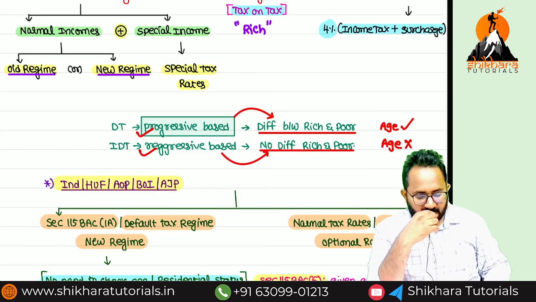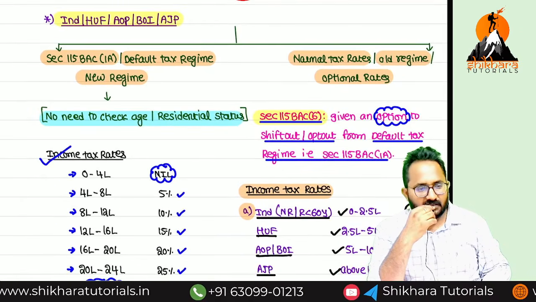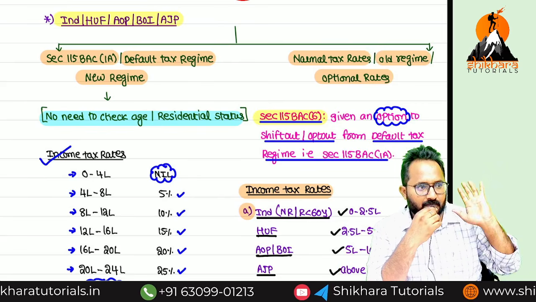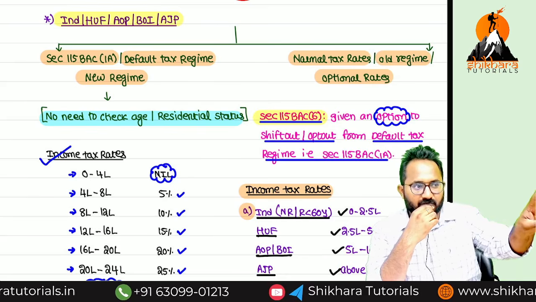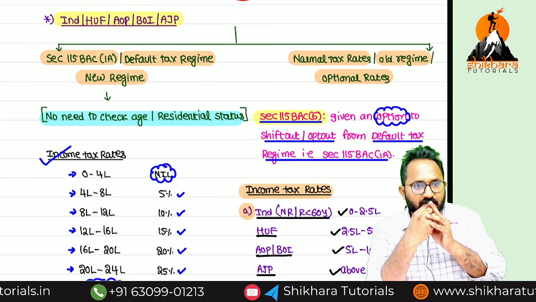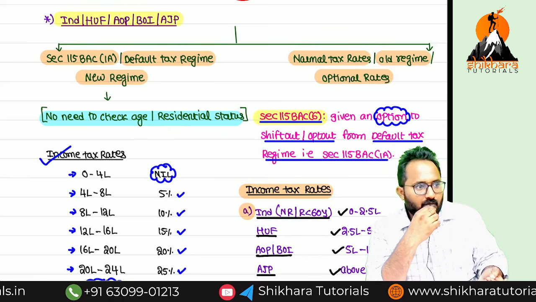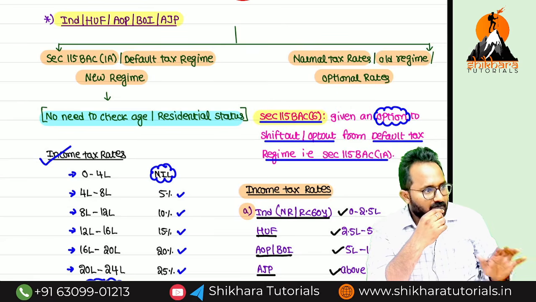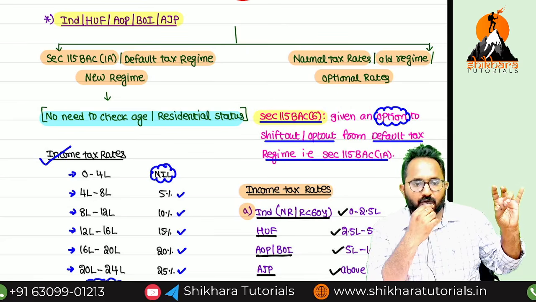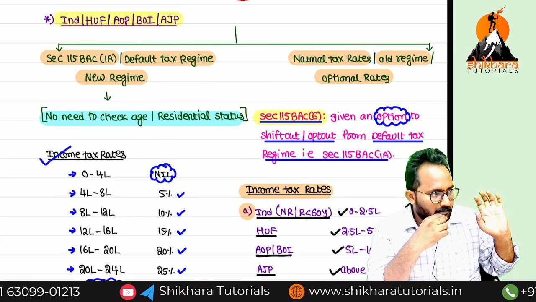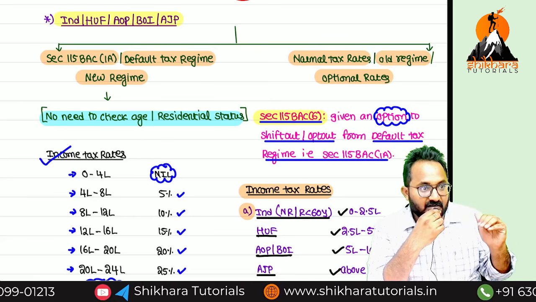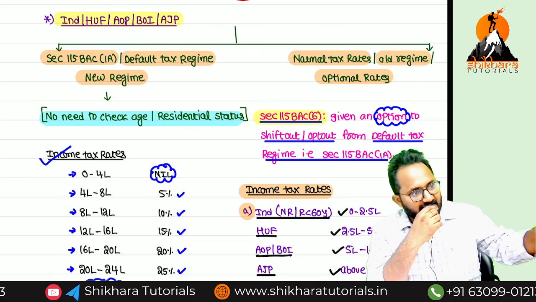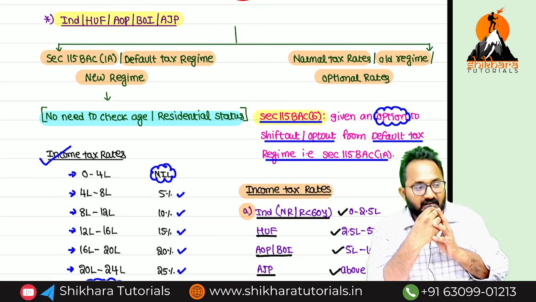Clear? Now next, we can recall the tax rates one by one, then we can start the fresh discussion. Individual, HUF, AOP, BOI, AJP can follow the two regimes. Which one is the default one? 115BAC. Many of you have the doubt, sir, why 115BAC is the default one. Most of the individuals, HUFs, AOPs, BOIs, AJPs are following 115BAC only. The reason is the rebate concept. At the time of explaining the rebate, again I will tell you why this is the default one.